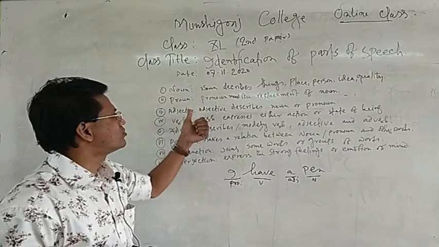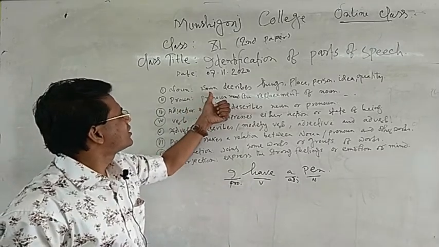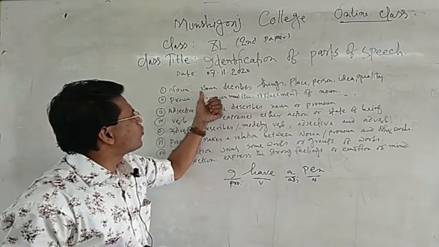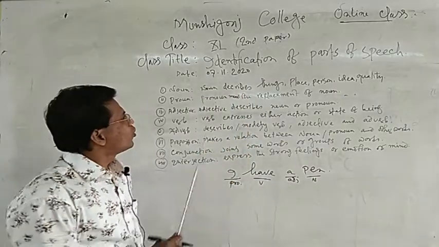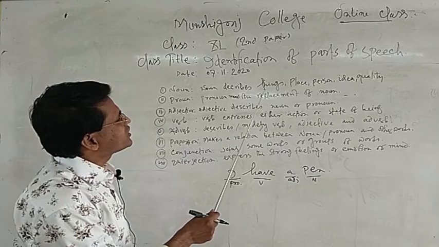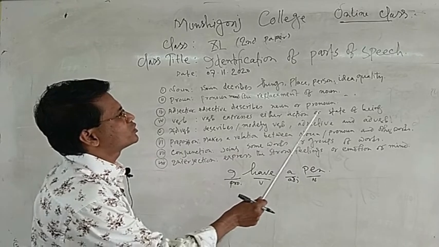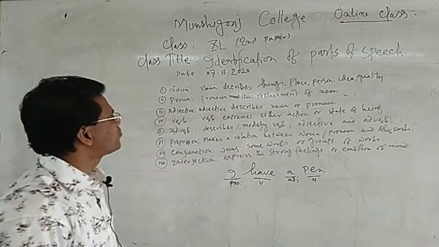First is noun. Noun is a kind of word which describes things, place, person, idea and quality.